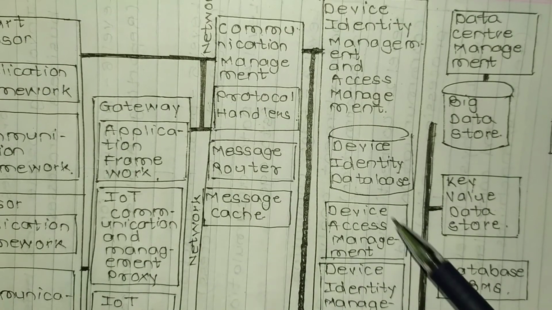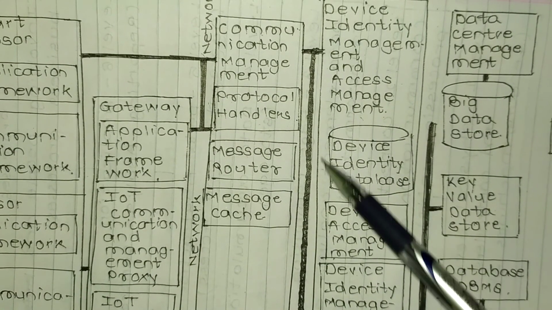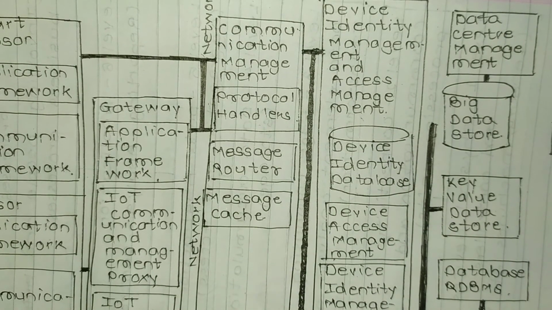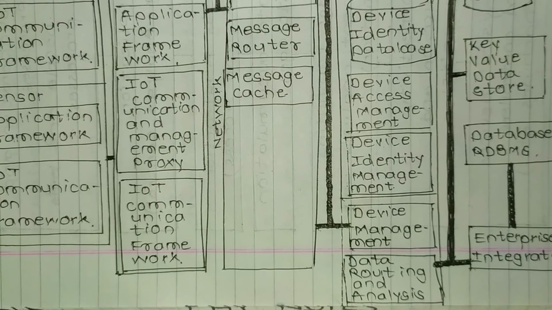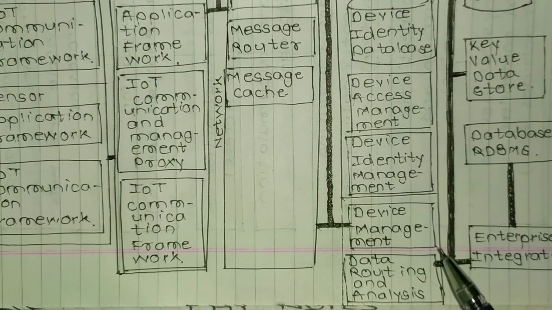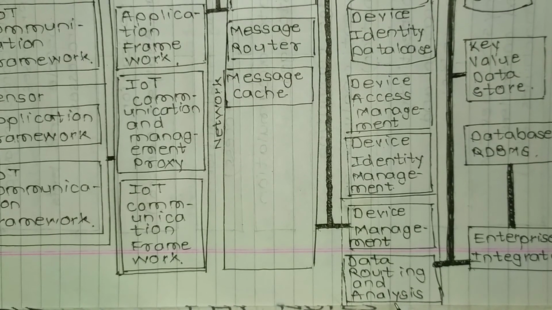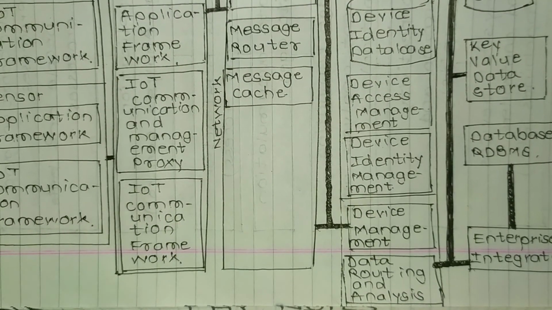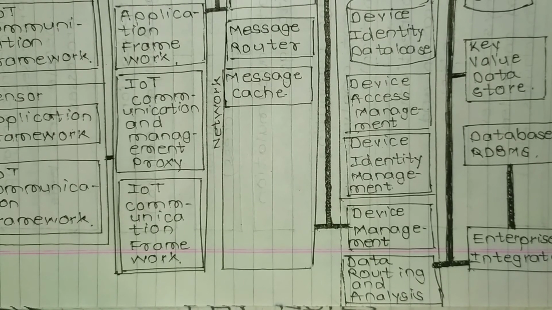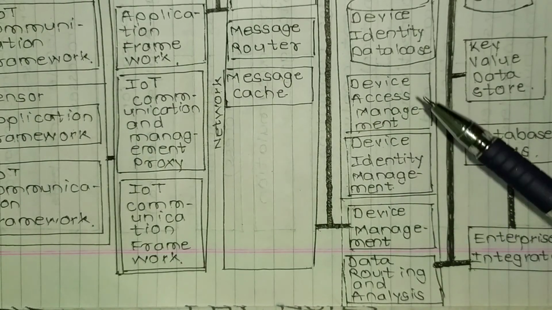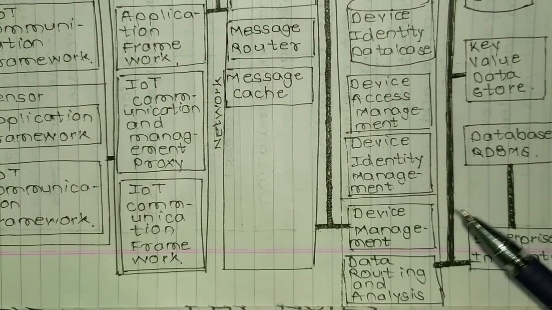Then it has a device identity database in which data is stored. So this is device identity database. Then there is a device access management. Then device identity management. So it has device identity management, then device management, and data routing and analysis. So these are blocks in manage section. In manage section there is device identity database, then device access management, then device identity management, device management, and data routing and analysis.